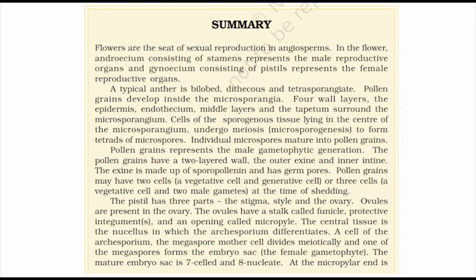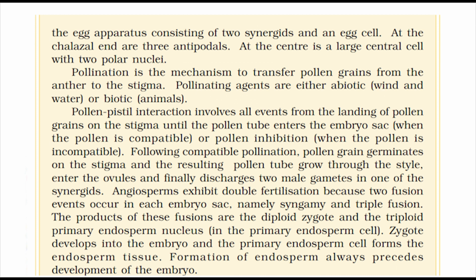or the female gametophyte. The mature embryo sac is 7-celled and 8-nucleate. At the micropylar end is the egg apparatus consisting of 2 synergids and an egg cell. At the chalazal end are 3 antipodals. At the center is a large central cell with 2 polar nuclei.